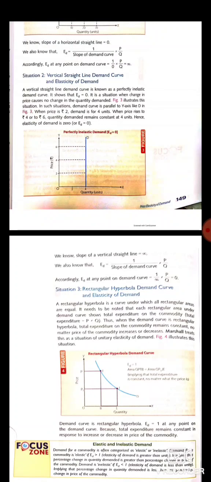And in the second example, we consider that the price of the commodity increases by 10%, but the demand for the commodity decreases by 5%. So in this situation, the percentage change in demand is less than the percentage change in price. So it is the example of inelastic demand.